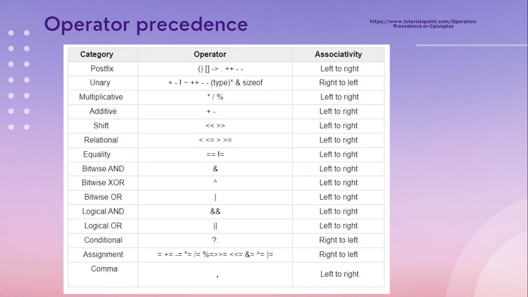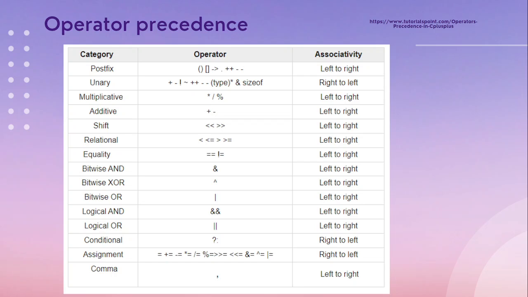Then the next topic is order of precedence. In the order of precedence, addition, increment and decrement are given a higher priority, but they are at the same level, so we calculate them from left to right. Here we can see multiplication and division. They also have the same level of precedence, but while calculating an expression we check their associativity from left to right. I will give you an example.